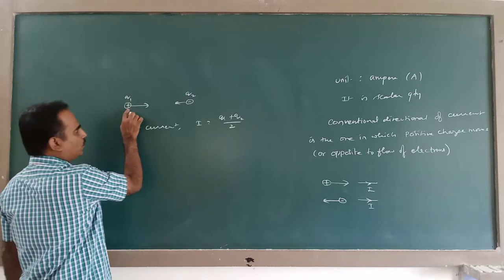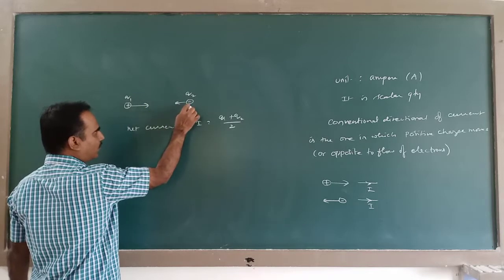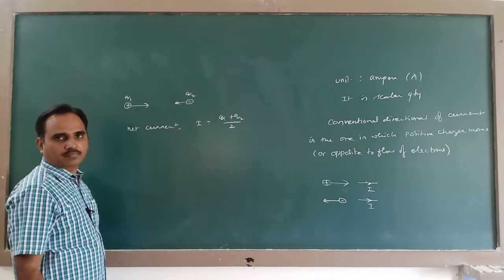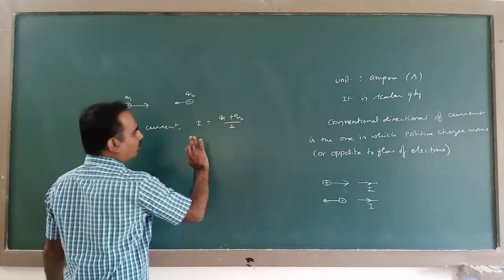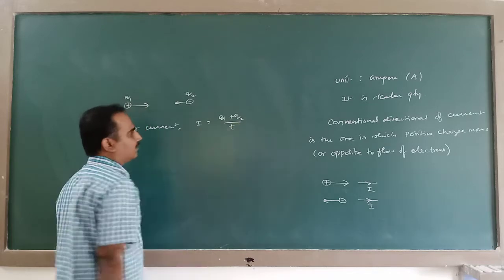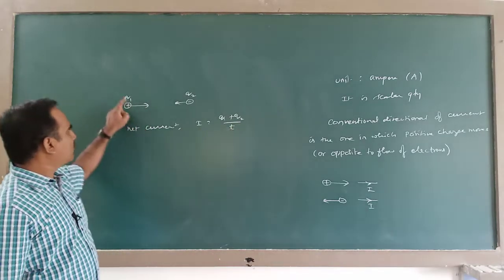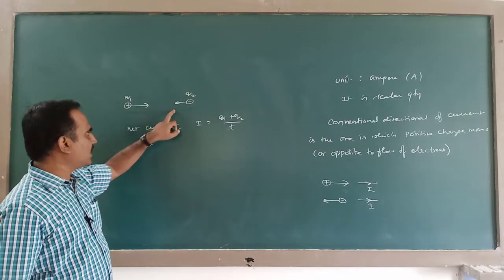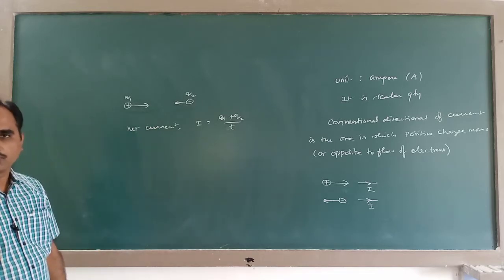Because due to this positive charge moving in this direction, and due to the negative charge moving in the other direction, the direction of current will be the same. Therefore, the current is equal to (Q1 plus Q2) divided by T. So in time T, this much positive charge is moving in this direction and this much negative charge is moving in the other direction, then the net current is (Q1 plus Q2) divided by T.